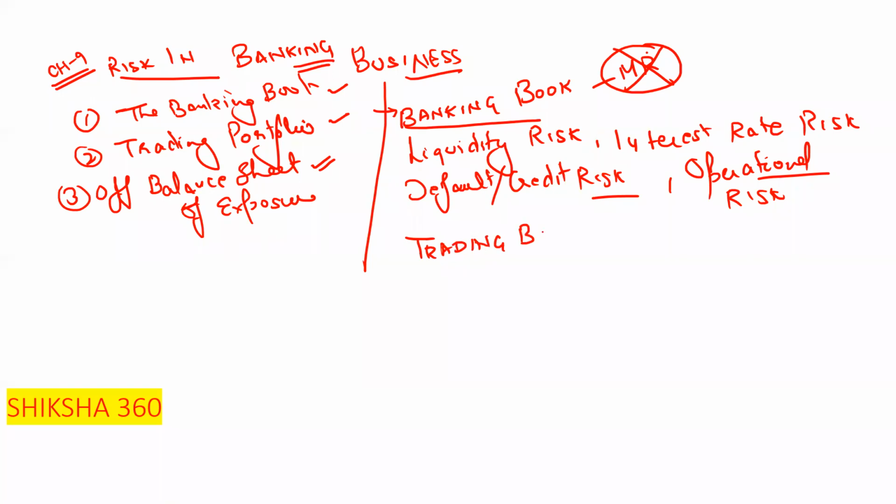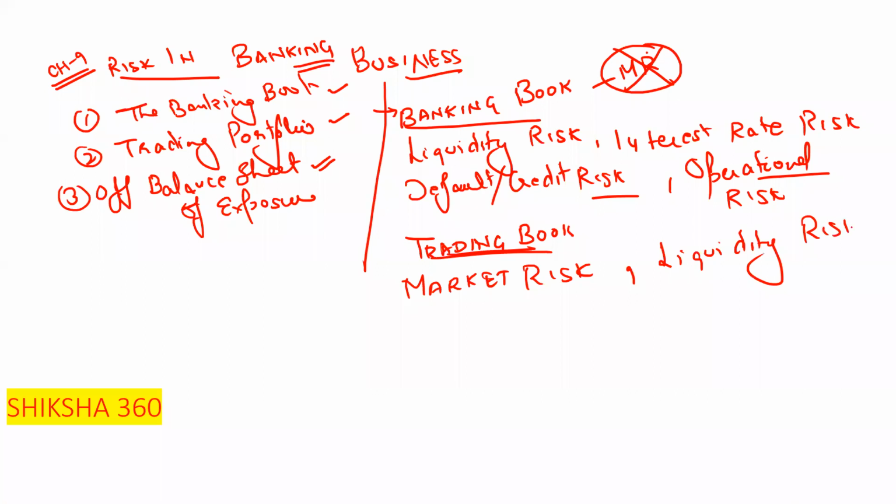So under the trading book, what risks do we have? First of all, the one that differentiates between both is market risk. Second one is liquidity risk or market liquidity risk. Third one is default or credit risk. Fourth one is operational risk.